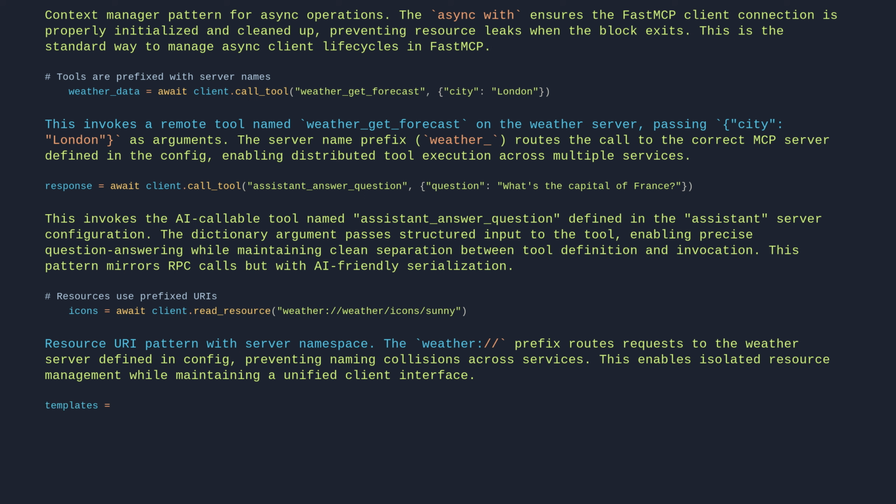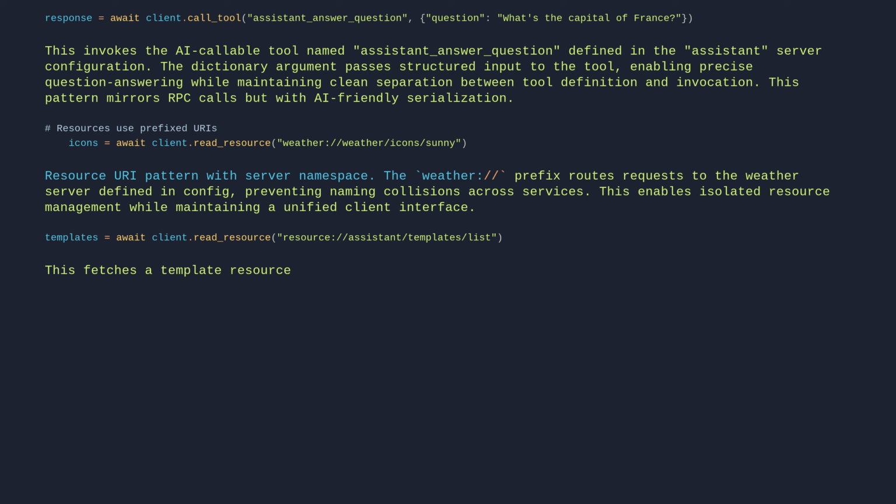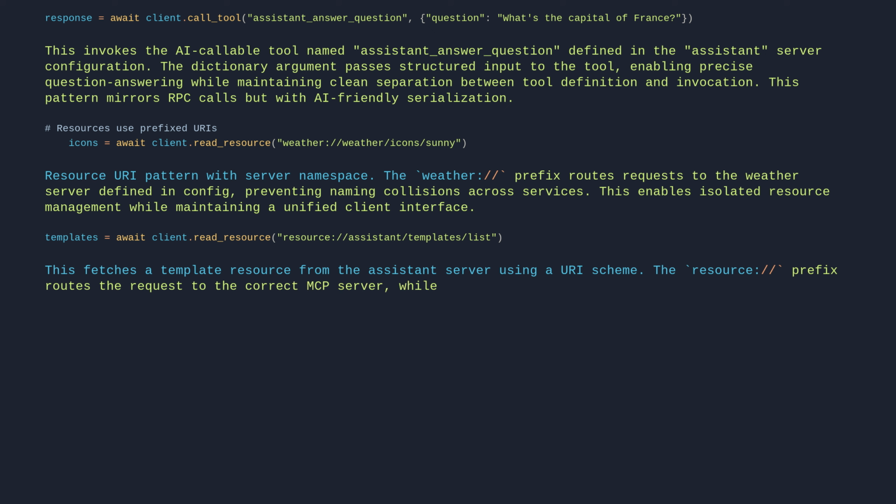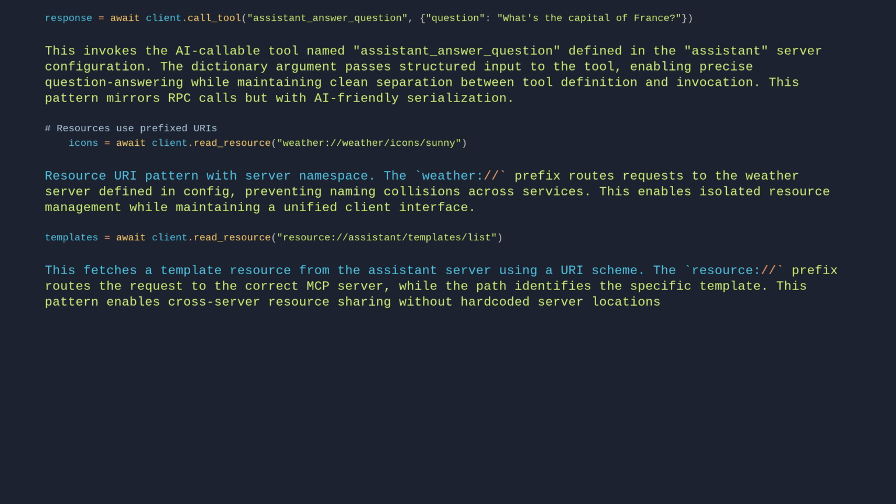templates = await client.read_resource("resource://assistant/template/list"). This fetches a template resource from the assistant server using a URI scheme. The resource prefix routes the request to the correct MCP server, while the path identifies the specific template. This pattern enables cross-server resource sharing without hard-coded server locations.